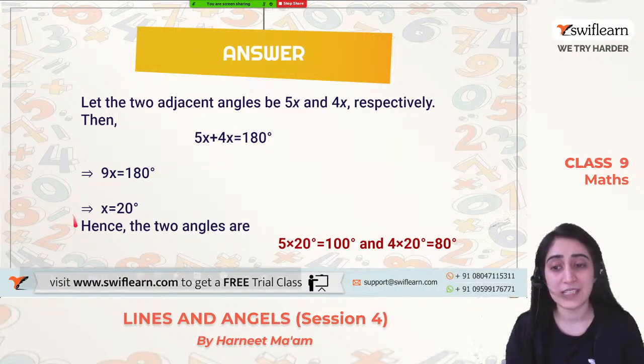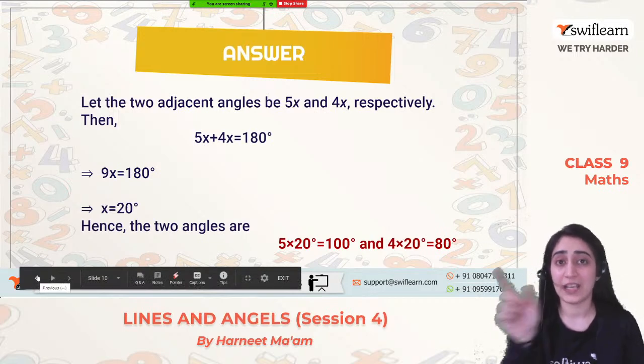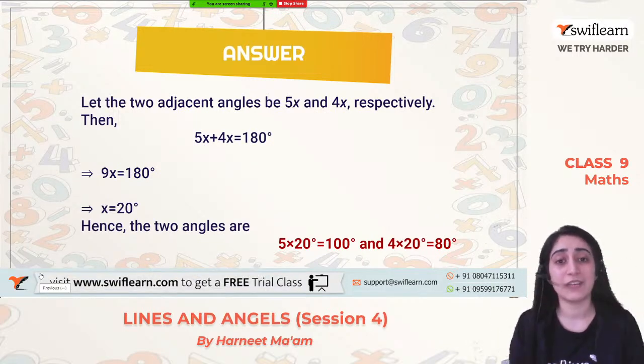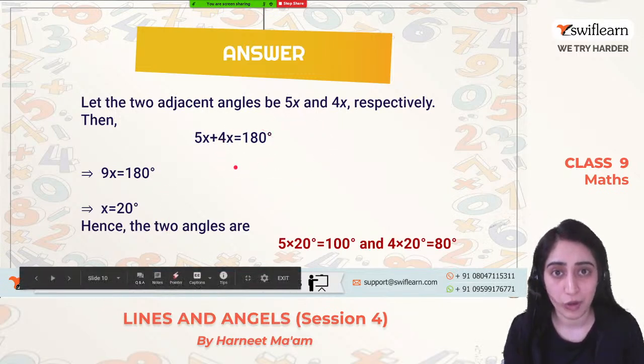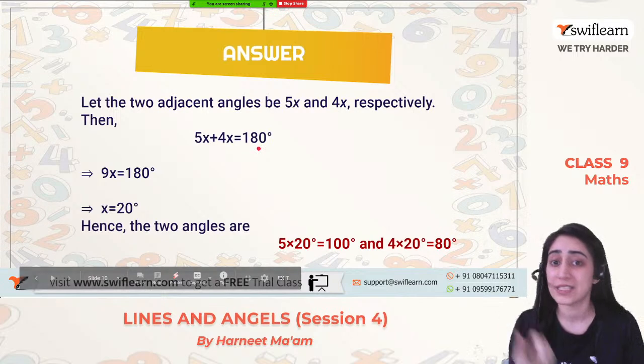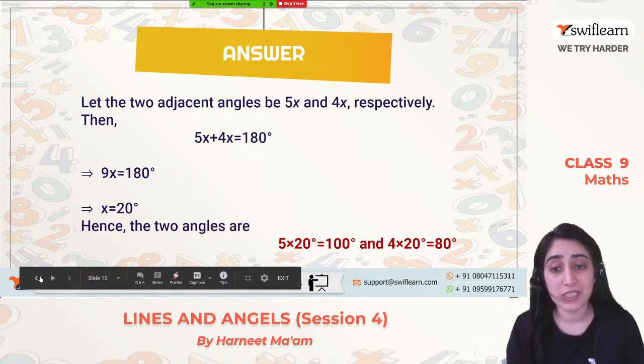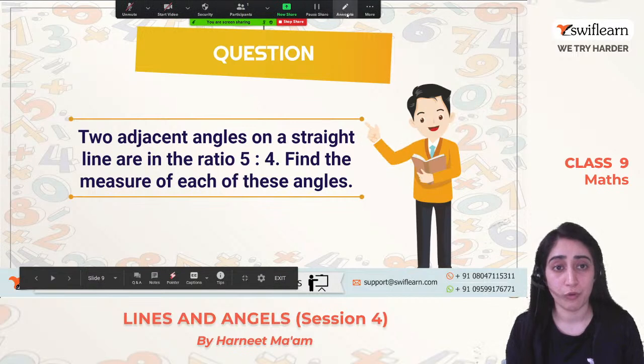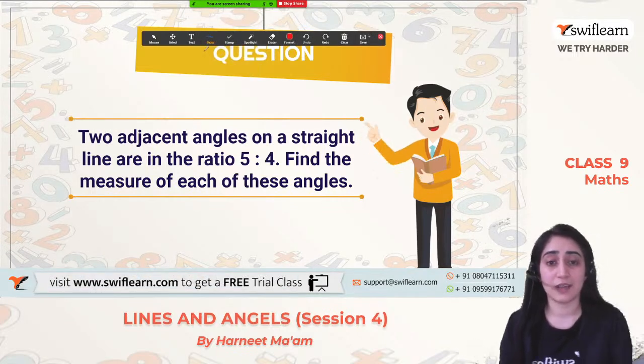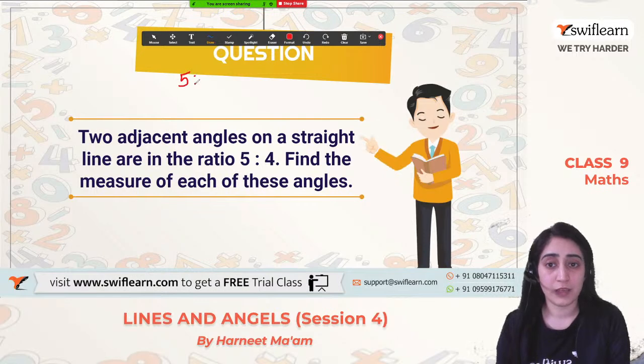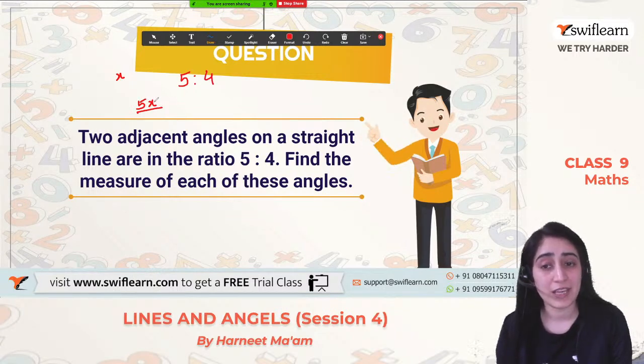Now if two angles are adjacent, what does that mean? They are lying on a straight line, and adding both the angles will be 180 degrees because it's a straight line, right? Now it was given that it is in the ratio 5:4. So the first angle, if we take it as x, will be 5x. If I want to calculate directly, then 5x by how much? 5 plus 4, 9.